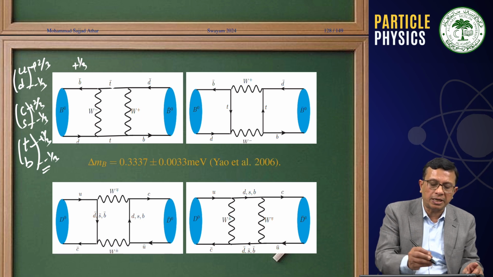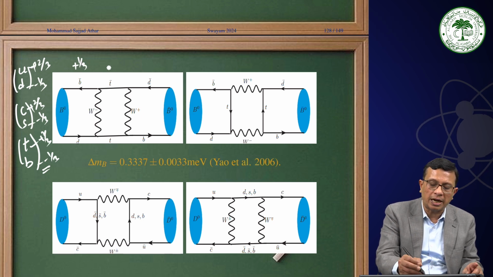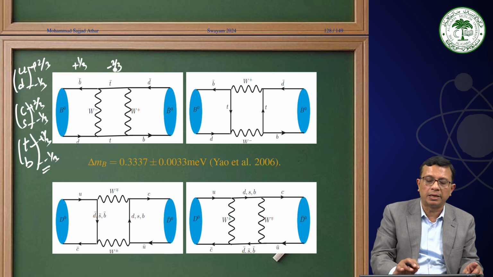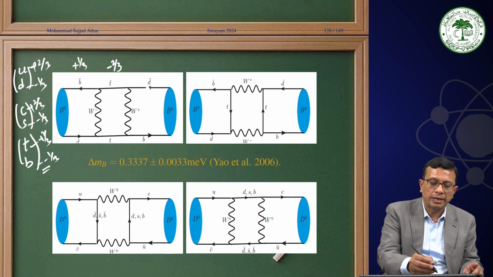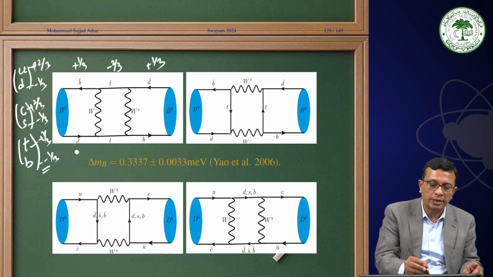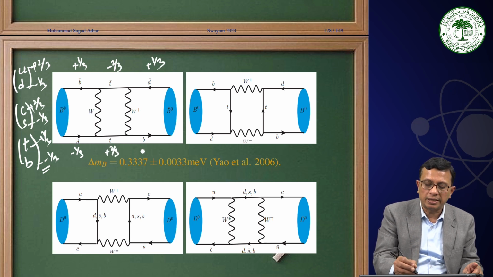Top charge is plus 2 by 3. Anti-top charge will be minus 2 by 3. Again, D bar, D is minus 1 by 3. This is plus 1 by 3. Now here, D is minus 1 by 3, T is plus 2 by 3, and this guy, B, is minus 1 by 3.